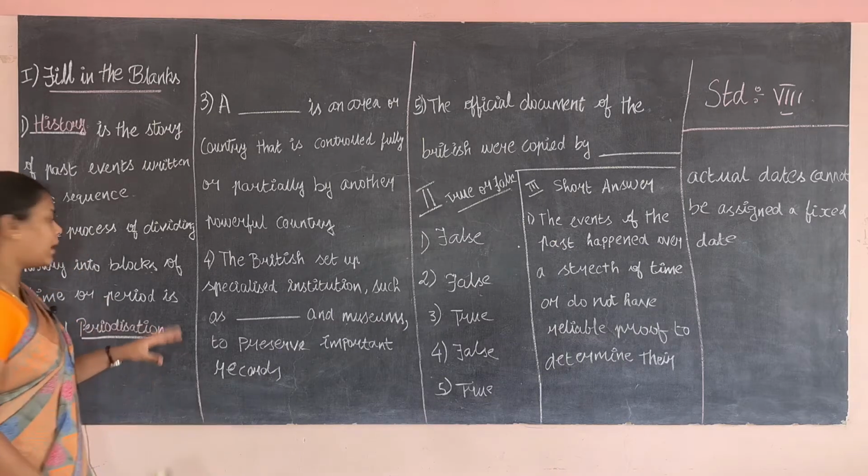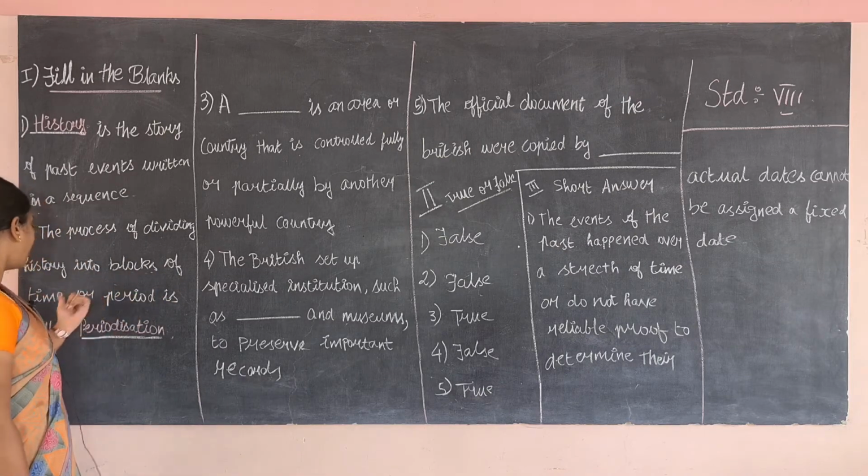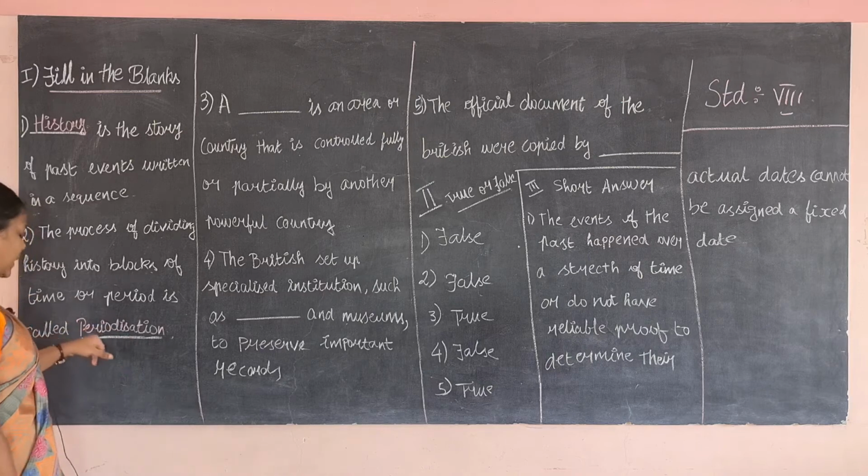Once again, the process of dividing history into blocks of time or periods is called periodization.